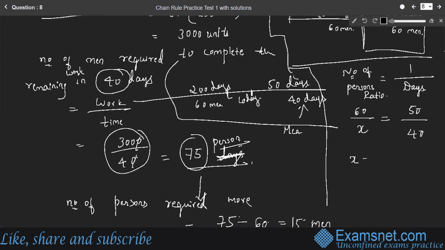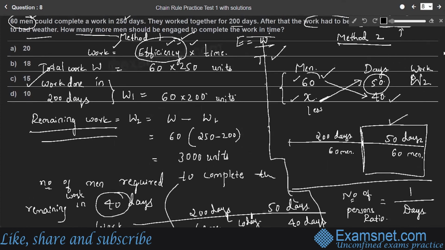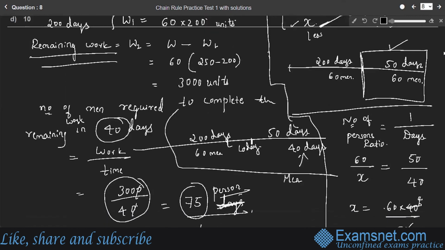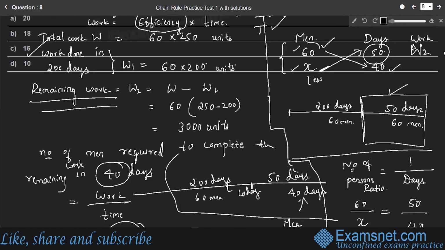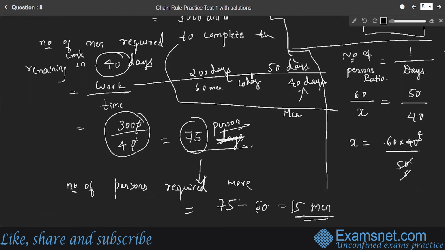Therefore, X is equal to 60 into 40 by 50. Am I right? No, 60 into 50 by 40 it should be.